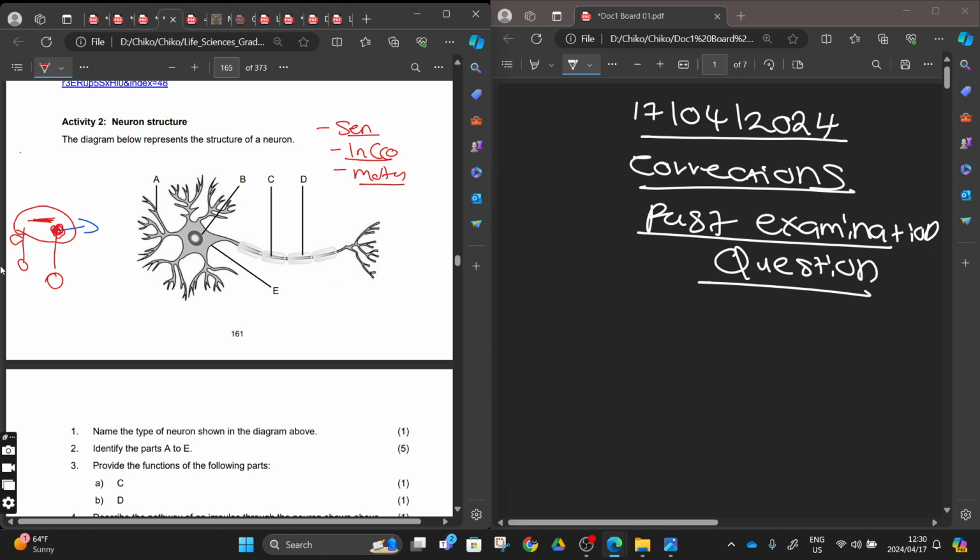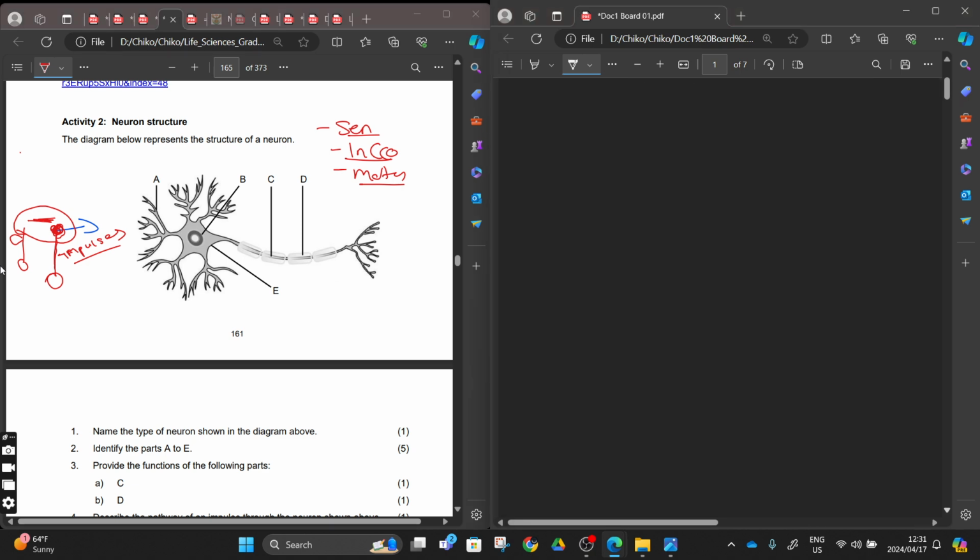Their cell bodies are inside the central nervous system, and then the axon will be the one to pass the impulse. Sorry, pass the impulses, because they say we don't have to use the word message. Yesterday we were using message, so that you understand something is being sent somewhere and is going to be interpreted. But from now on we are going to use impulse. The thing being passed is an impulse, or a message in the form of an impulse. They want us to use the word impulse, so I hope we are clear, and we can move on from there.